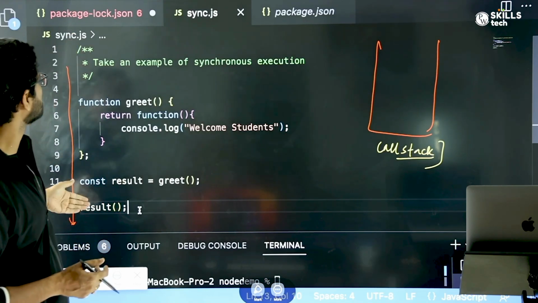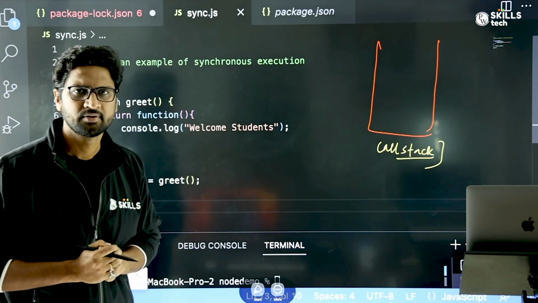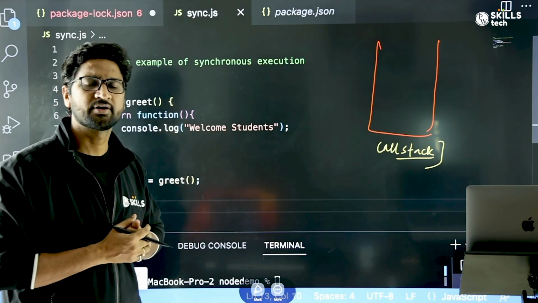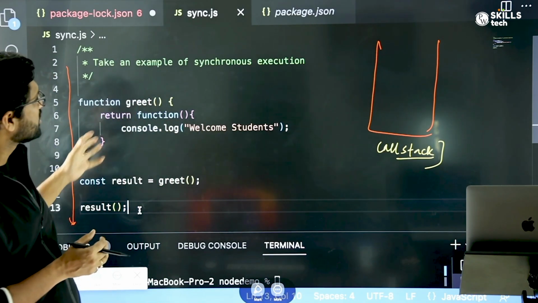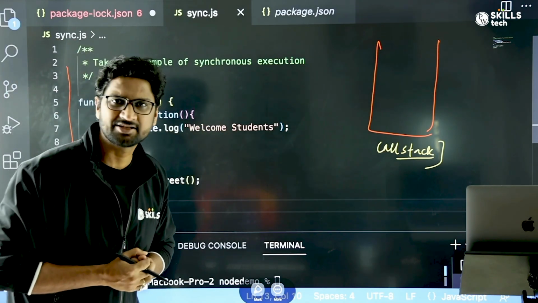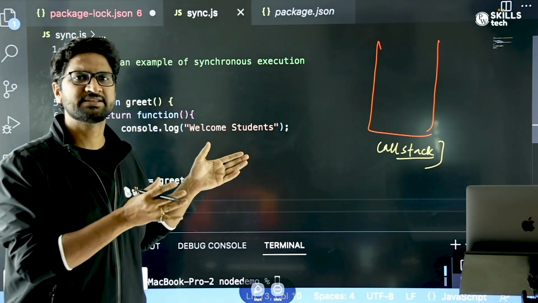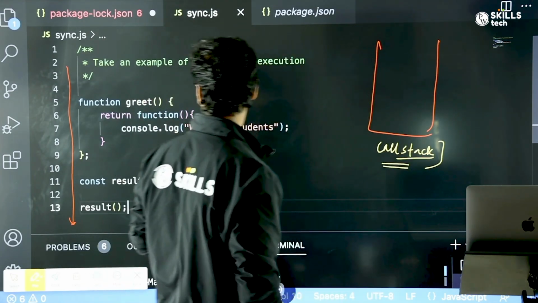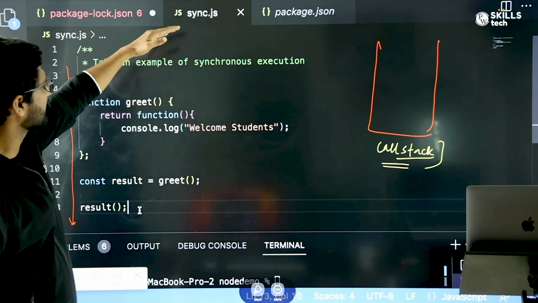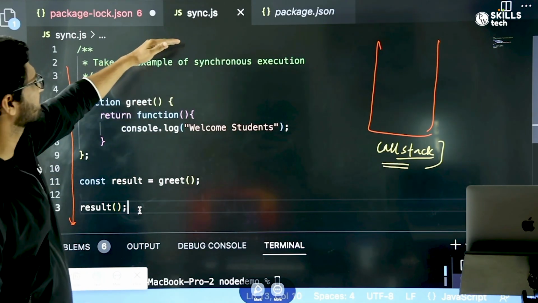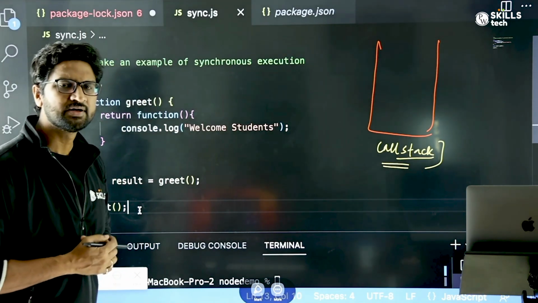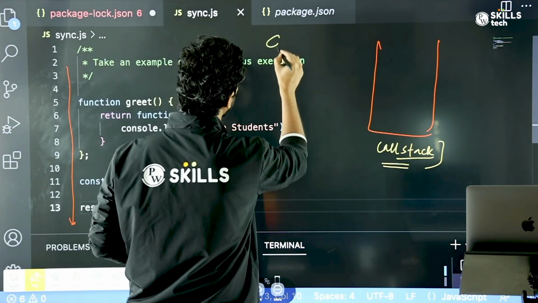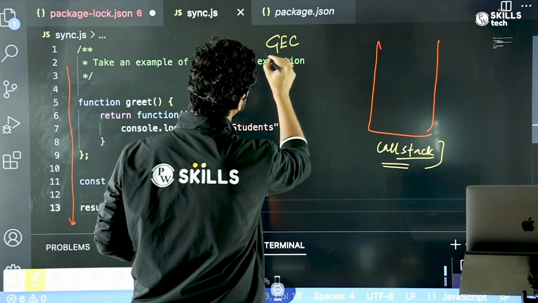So every execution that happens in JavaScript, anything which happens in synchronous order, for that to be executed, it goes inside a data structure of the nature of a stack, and that is called the call stack data structure, right? So as soon as I execute node sync.js, as soon as I type this, the very first thing that happens is the global execution context. Let me write it out.